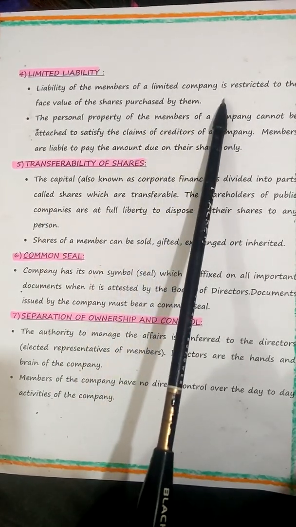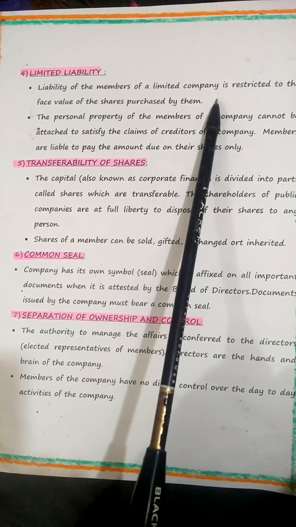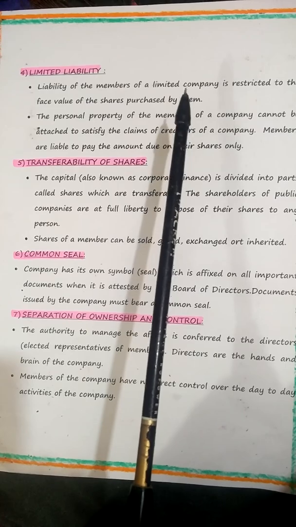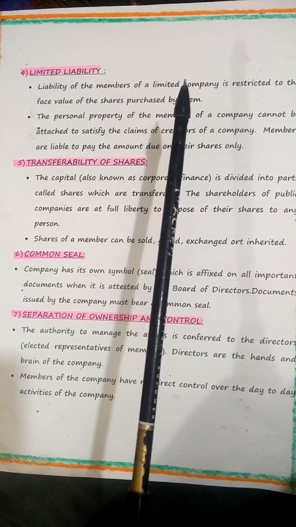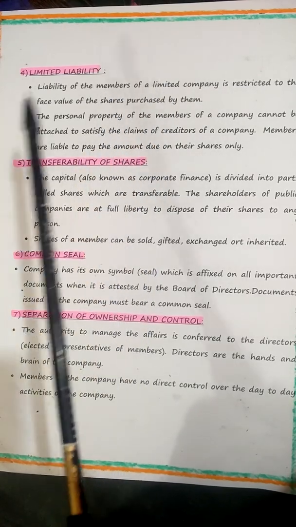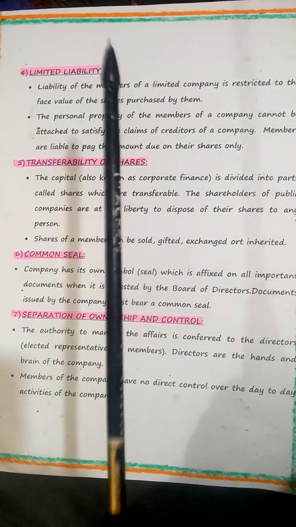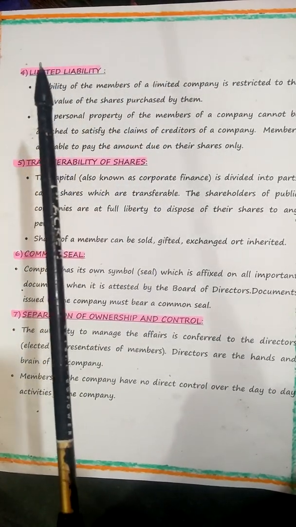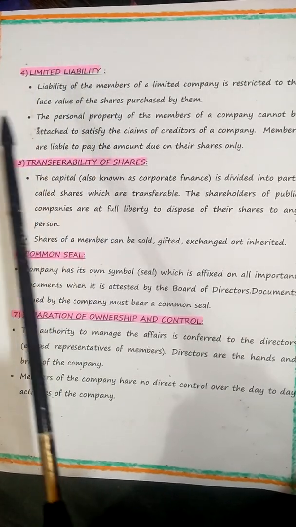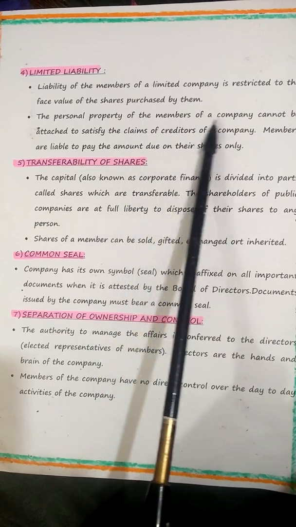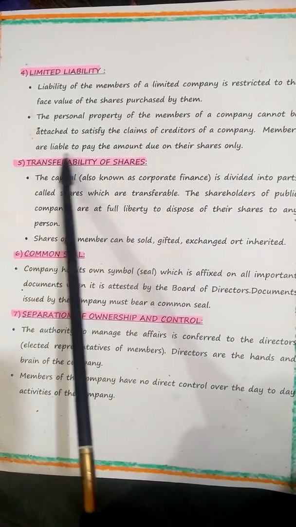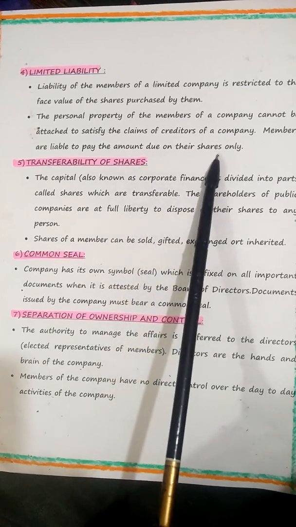So this holds good for fully paid shares. Please write it down. This holds good for fully paid shares. Suppose I buy 10 shares of 100 each. If I pay the entire money for 10 shares, 10 into 100 is 1000. So I pay 1000. That's called fully paid shares. What happens here? The personal property of the members of the company cannot be attached to satisfy the claims of the creditors of the company. Members are liable to pay the amount due on their shares only.